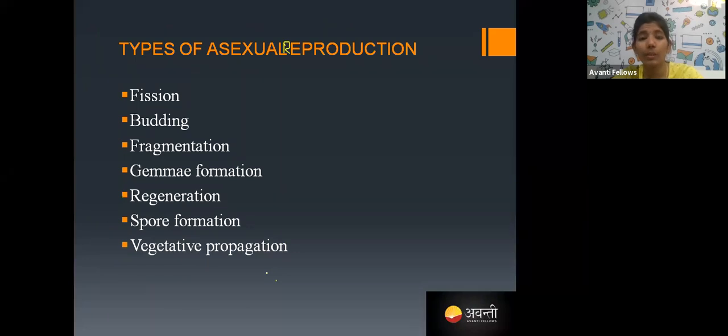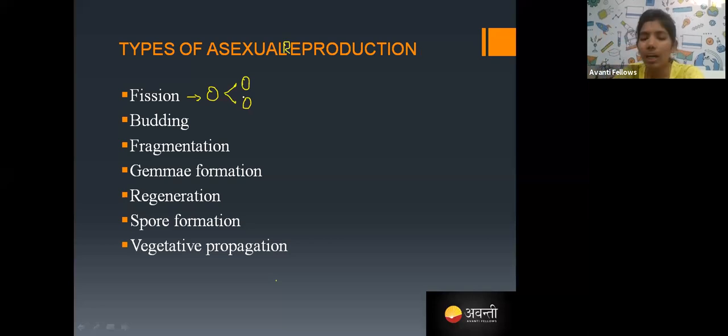So what are the types? R is missing and I wrote R, okay? So what are the types of asexual reproduction? One is fission, and you know what is fission? Can anyone tell me what is fission? There are many types of asexual reproduction, I'm just adding a few. Fission means one cell is going to divide and give you two daughter cells, two or many. Dividing is fission, and we'll see the types of fission also. And budding is just easy.